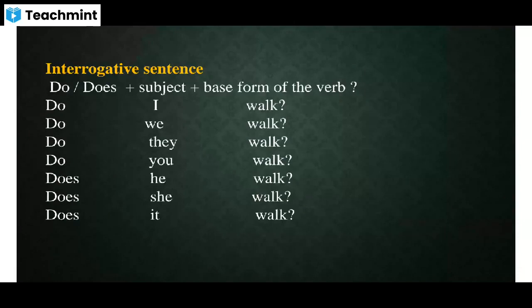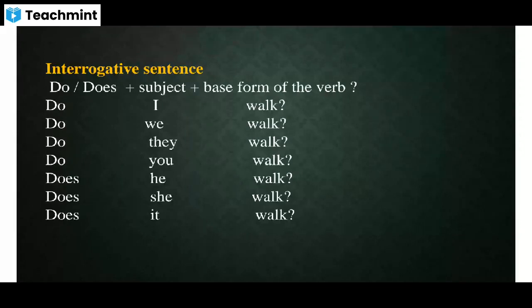We use do or does at the beginning. It is either do or does. After that, we write the subject, then base form of the verb, and end the sentence with a question mark. For example, do I walk? Do we walk? Do they walk? Do you walk? Here, first and second person, singular and plural, right? If it is third person singular, use does. Does he walk? Does she walk? Does it walk?